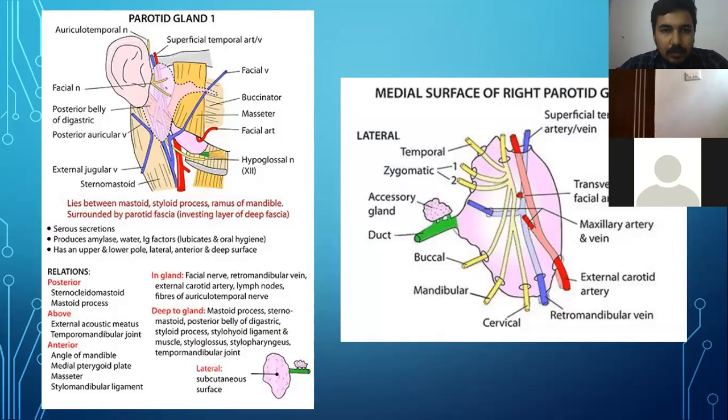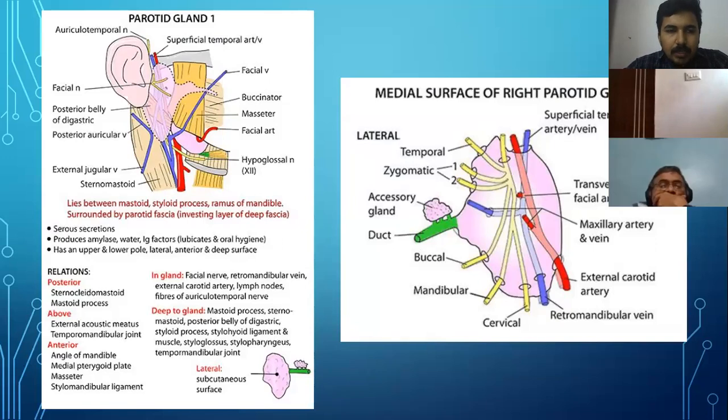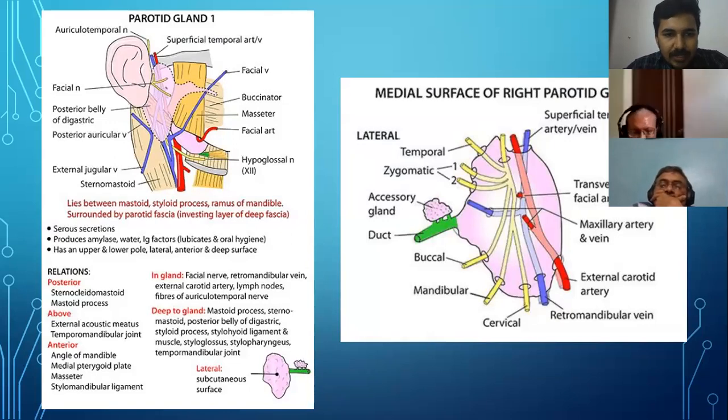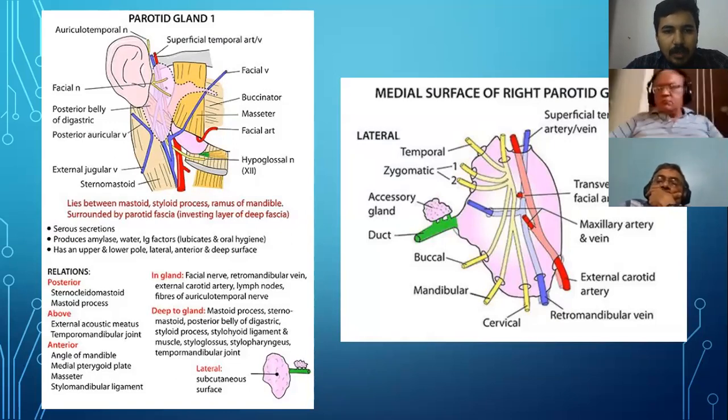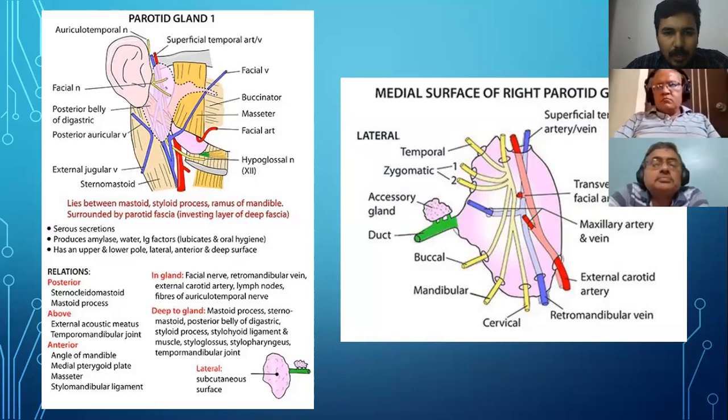First, a brief introduction about parotid gland anatomy and its relations. The parotid gland lies between the mastoid, styloid process, and ramus of mandible, surrounded by parotid fascia, which is the investing layer of deep fascia. It is basically a serous type of gland, produces amylase, water, and immunoglobulin factors, which lubricate and maintain oral hygiene. It has an upper and lower pole, and lateral, anterior, and deep surfaces. In the gland, the facial nerve, retromandibular vein, external carotid artery, lymph nodes, and fibers of the auriculotemporal nerve are present.